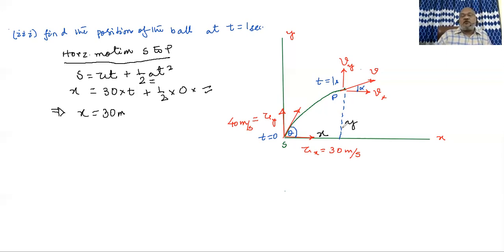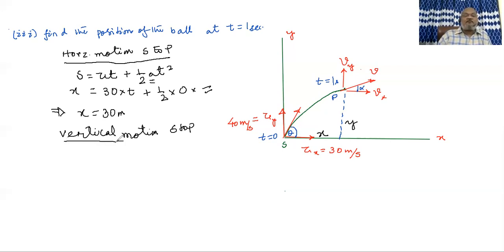Next, our job is to find out y. y is the y coordinate, or also we have defined y as the vertical displacement as one goes from S to P. Because you have to find the vertical displacement, we have to go in for the study of vertical motion. So we consider vertical motion from S to P, just like we did horizontal motion.